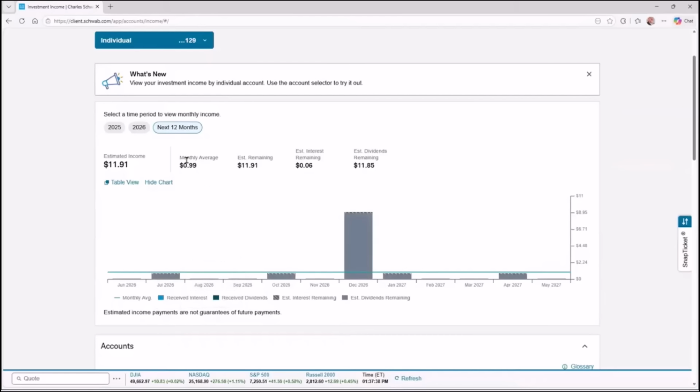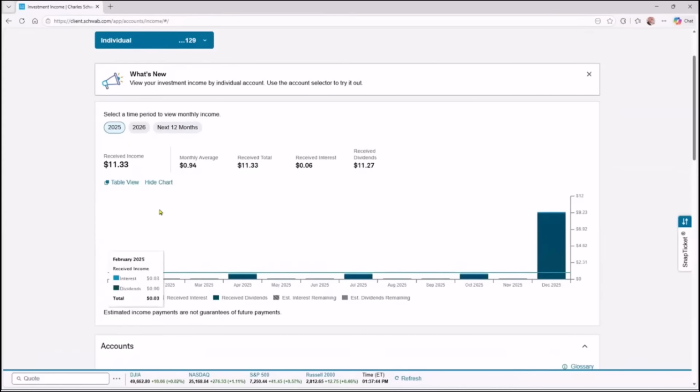So first thing I'm going to do, Adam, is go back to 2025, so that we've got a full year's worth of history here in this portfolio. Talk to us a little bit about this tool. Yeah, this is a phenomenal tool to be able to see visually where these payments are coming in and how much they are.